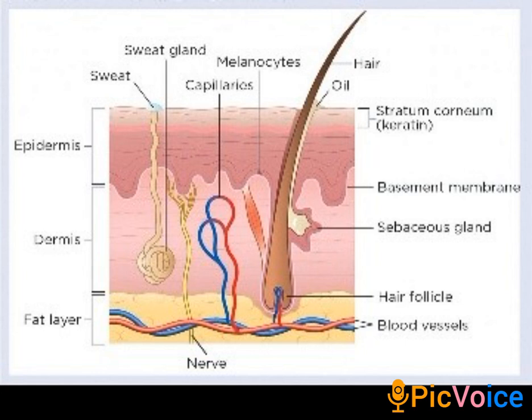Sebaceous glands are also found in the dermis, which produce oil in order to keep the skin moisturized and healthy. Hair follicles, that is the roots of the hairs, are found in the dermis layer. There are also various blood vessels which are found, and below the dermis layer you can find the fat layer.